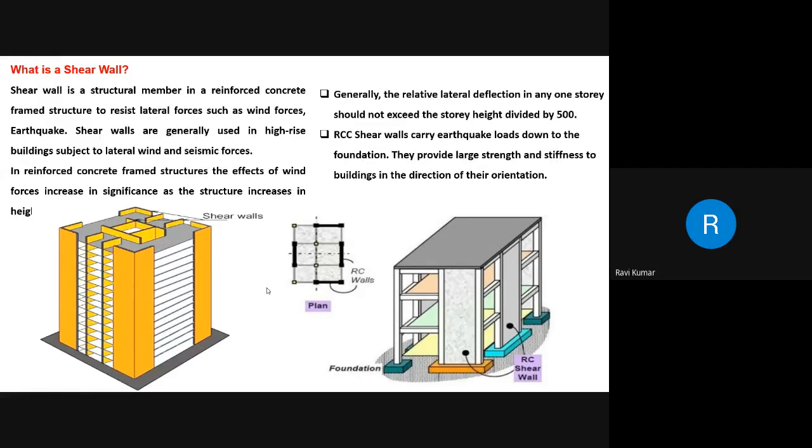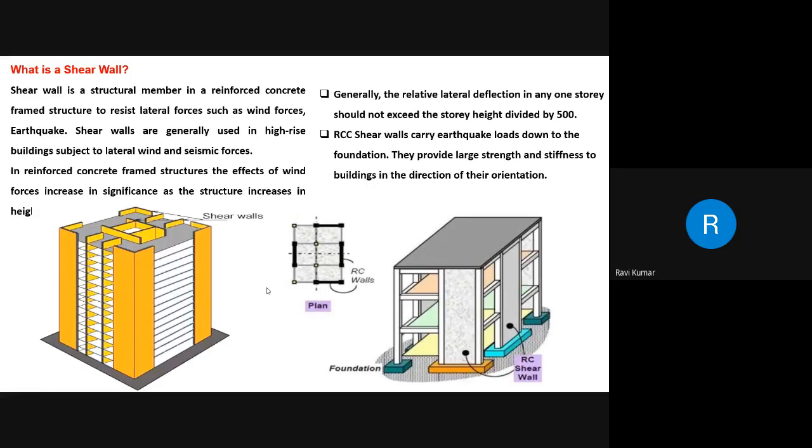In a reinforced concrete frame structure, the effects of wind forces increase in significance as the structure increases in height. Generally, the relative lateral deflection in any one story should not exceed the story height divided by 500. That is the thumb rule. Now, the next important point is that these RCC shear walls carry earthquake loads down to the foundation. They provide large strength and stiffness.